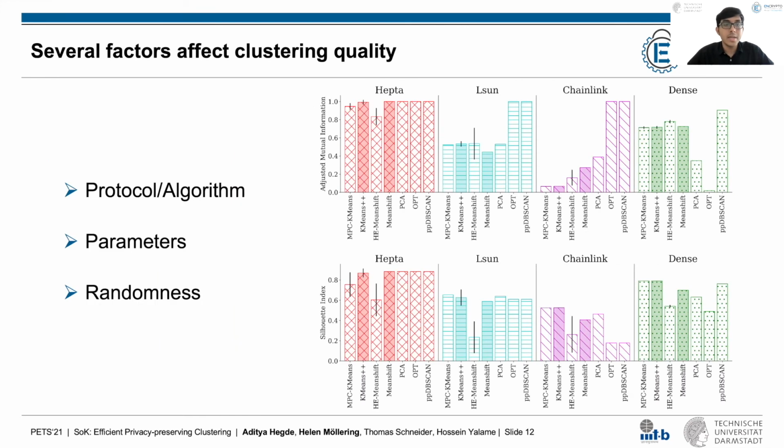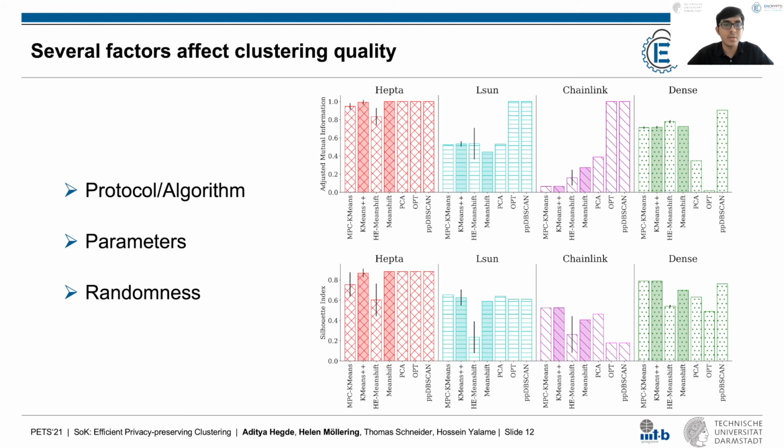We also evaluated the clustering quality of the protocols on datasets with different parameters like number of clusters, density of clusters, outliers, noise, and so on. The main takeaways are that the clustering quality changes significantly with the protocol or algorithm, and no algorithm works well on all datasets. In general, we found that DBSCAN performed well on most datasets, while k-means usually worked on convex and linearly separable datasets. Moreover, the clustering quality was strongly influenced by the value of the parameters, like the number of clusters in case of k-means and the neighborhood radius in case of DBSCAN.